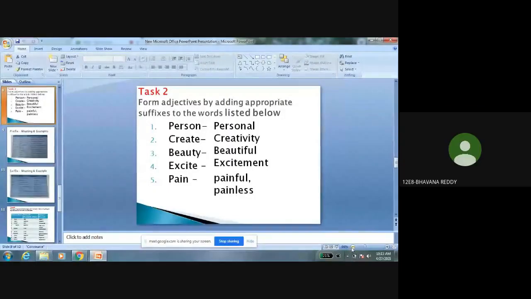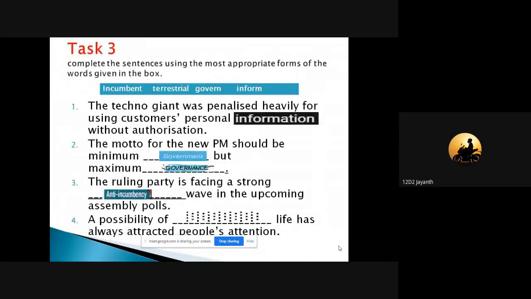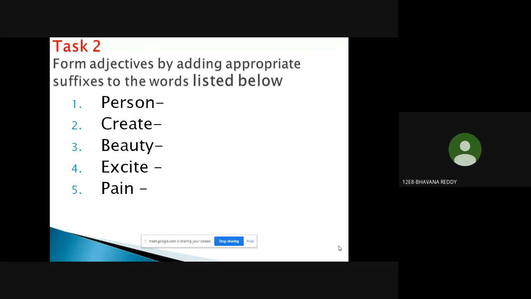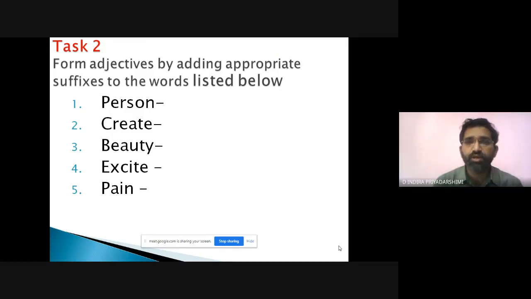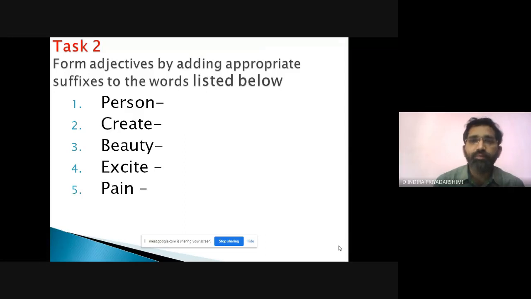Is my screen visible? Yes, sir. Okay, here is task 2. Form adjectives. Adjective means which qualifies a noun or pronoun. Who is she in the story? She is one of the twin sisters. By adding appropriate suffixes, add suffixes only and make adjectives only.